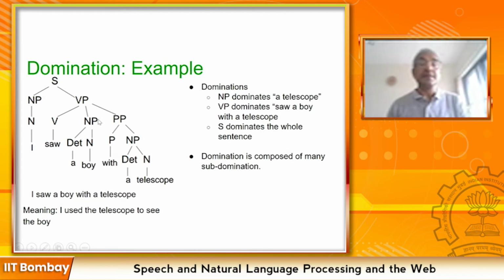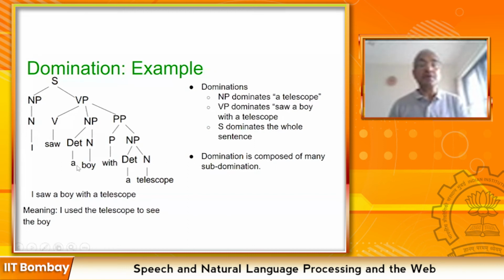In the other case, NP and PP side by side will dominate two different territories in the text segment, a boy with a telescope. So it will have two dominators, NP and PP, two kings, two rulers, you can say.